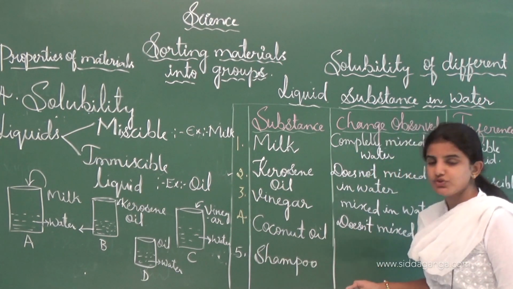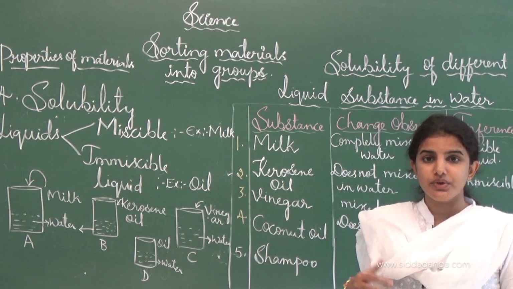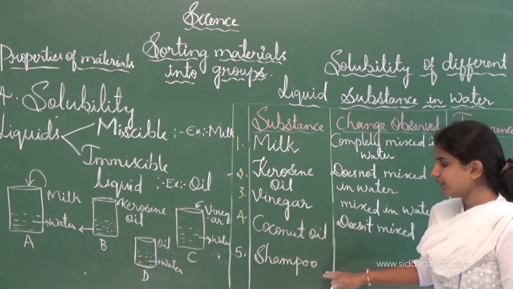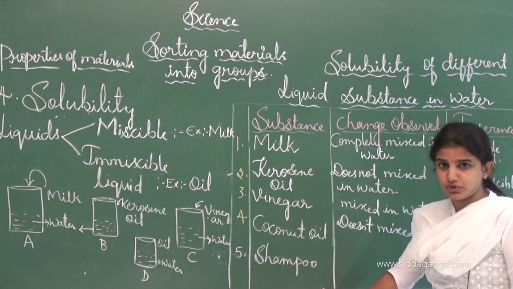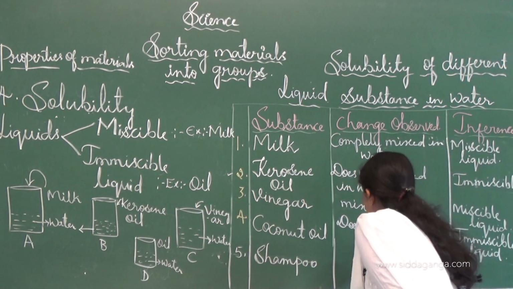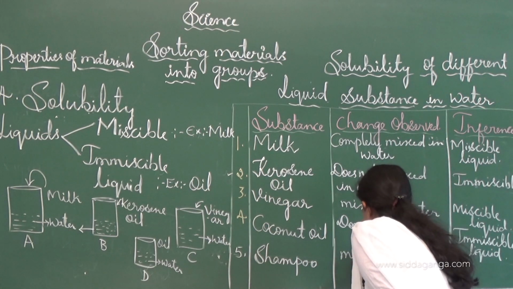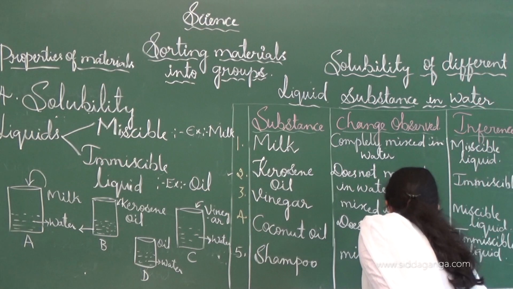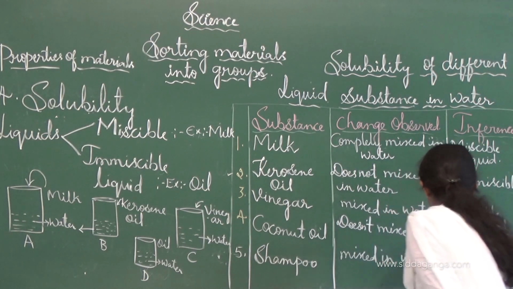See, shampoo is usually applied to the hair during washing. When we wash our head, that time we apply different types of soaps and shampoo. Shampoo is also completely mixed in water, that's why it is called a miscible liquid.